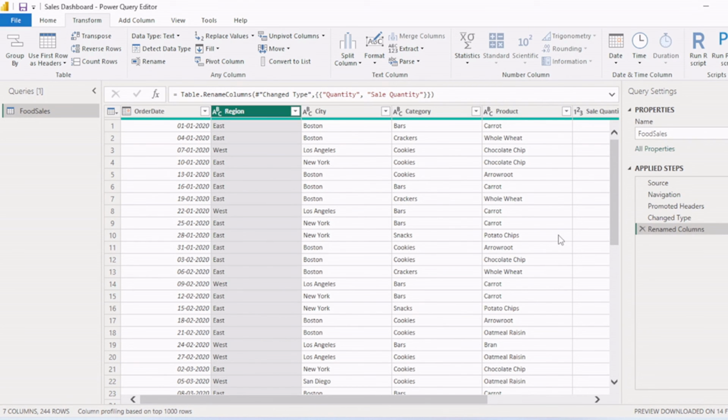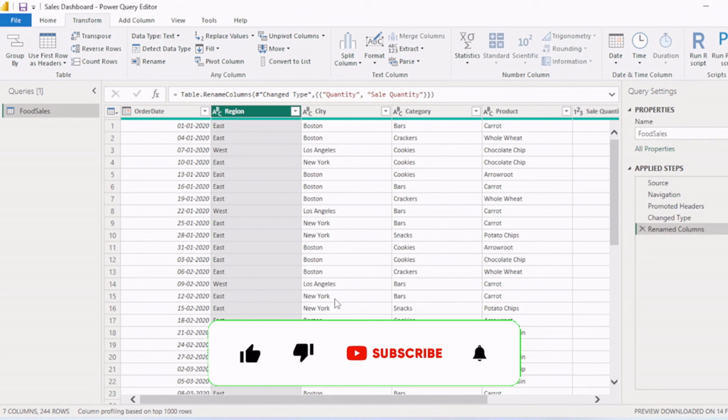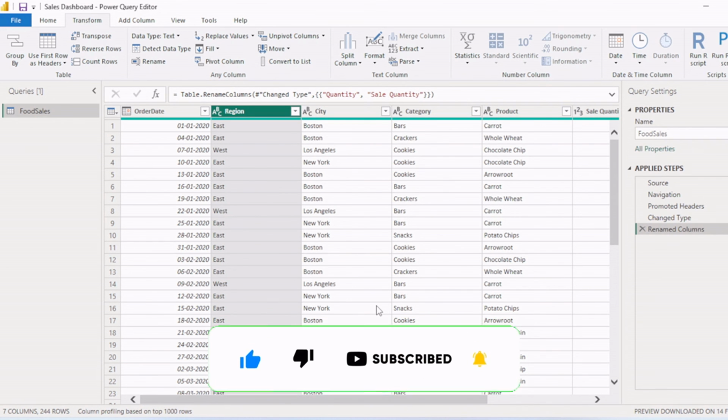So let's see what Power Query does. Whenever you apply some changes in the Power Query Editor, and if your source supports SQL and you are applying query folding, then all these steps which you are doing in Power BI will be converted into a native query, and that query will be fed to the source database. And all these changes, let's say if you are doing any filtering or cleansing of a column, will be done by the source, and the cleansed and transformed data will be fetched into Power BI. So it will reduce the amount of space that is occupied in Power BI and reduce the time or calculation effort that Power BI needs to do.